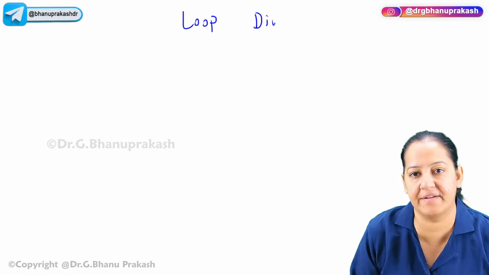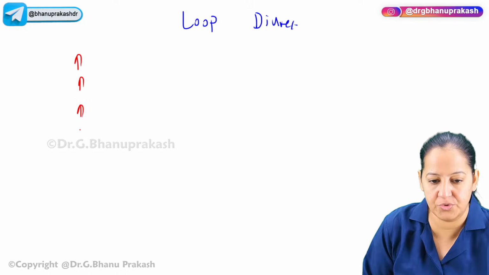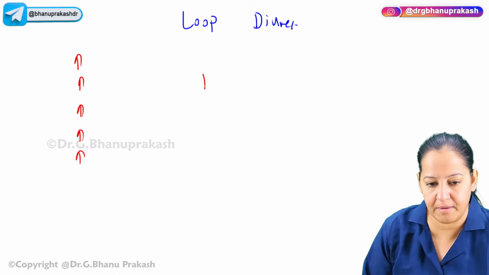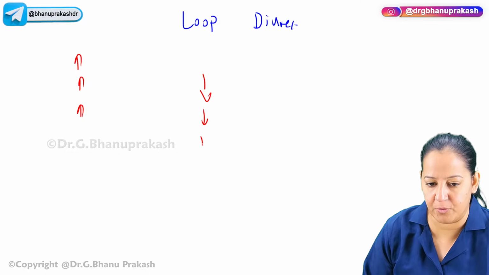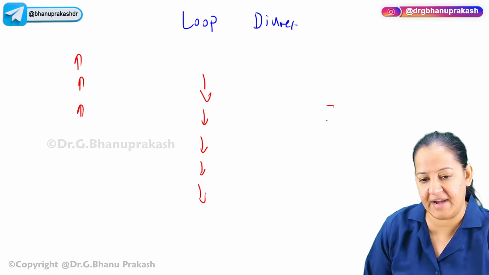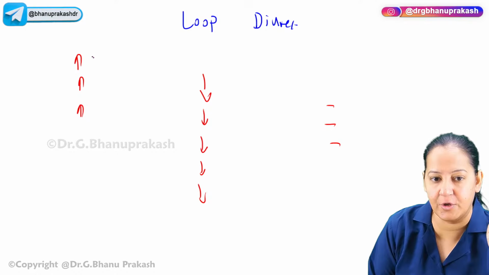Loop diuretics, we are done. Can you tell me what are the hyper? 3 of them are hyper, 5 of them are hypo, and 3 are additional. Total 11 are there.